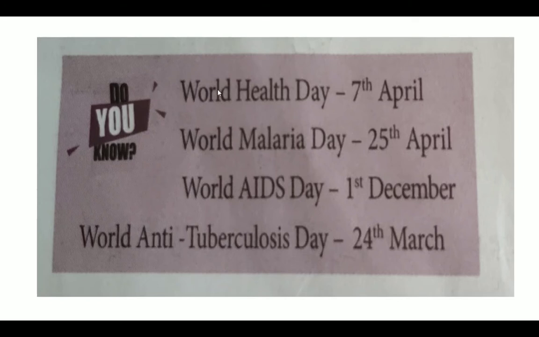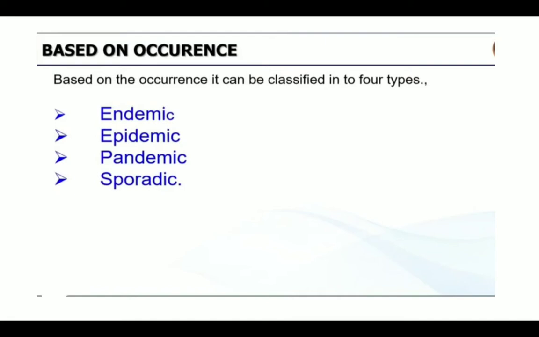This is just important information. World Health Day is 7th April, World Malaria Day is 25th April, World AIDS Day is 1st December, World Anti-Tuberculosis Day is 24th March. You will find it in your textbook, page 262. These are just additional information you should know.